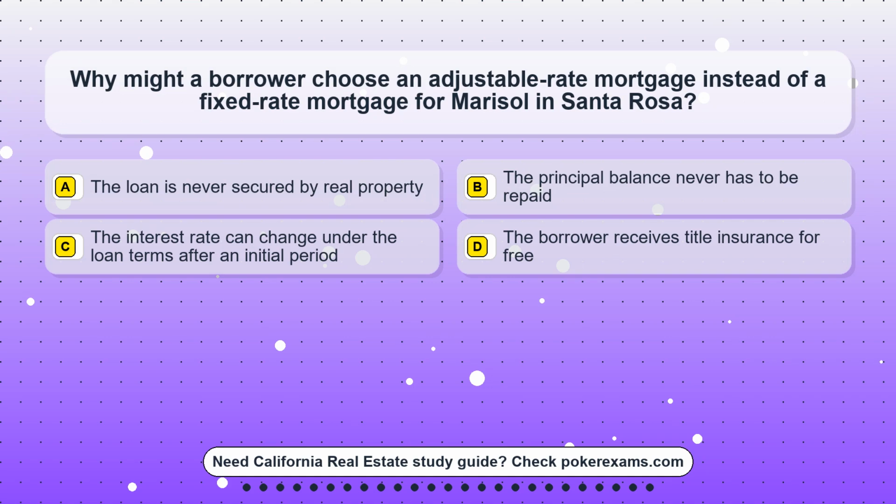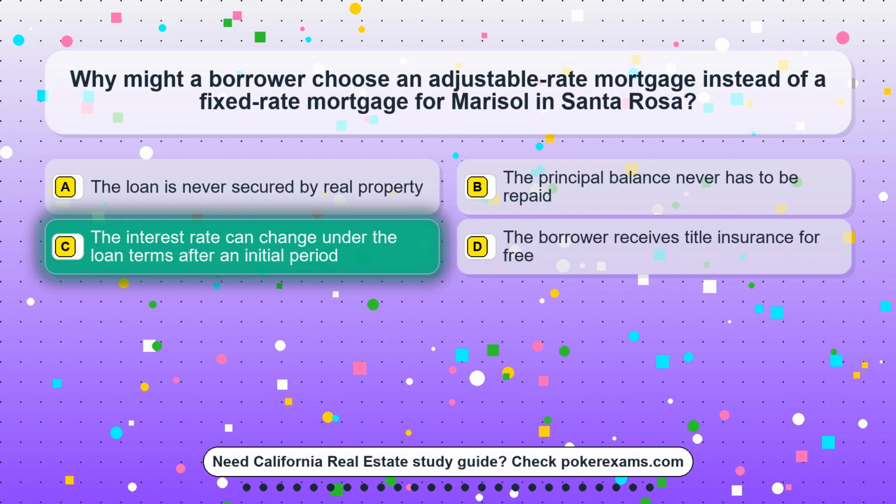Question 9. Why might a borrower choose an adjustable-rate mortgage instead of a fixed-rate mortgage for Marisol in Santa Rosa? Option A. The loan is never secured by real property. Option B. The principal balance never has to be repaid. Option C. The interest rate can change under the loan terms after an initial period. Option D. The borrower receives title insurance for free.